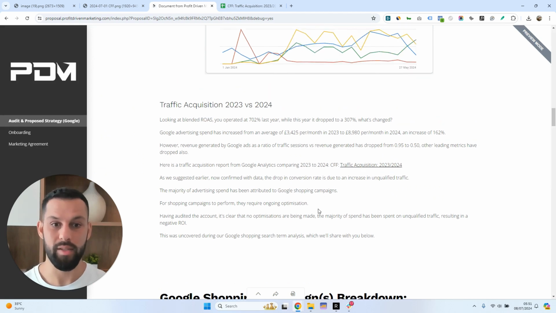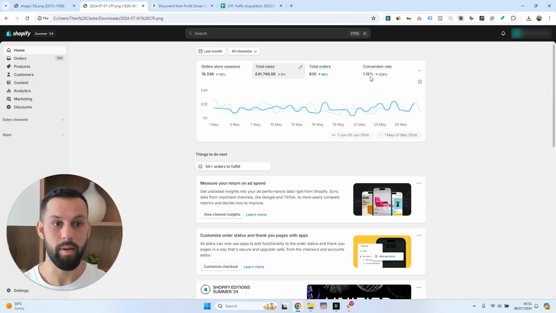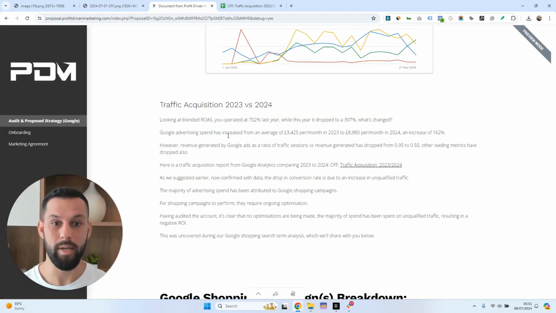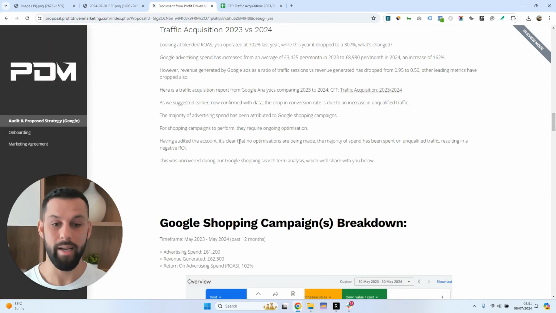Now, this is a problem because the existing agency was telling them that the conversion rate was due to the website, okay, and that was what had resulted in a poor conversion rate. But you can see here, by cutting their ad spend in half and stabilizing the revenue, we're actually able to increase conversion rate by 223%. So what the existing agency was saying was BS. So that was one thing we did immediately, was we actually just cut any wasted spend.